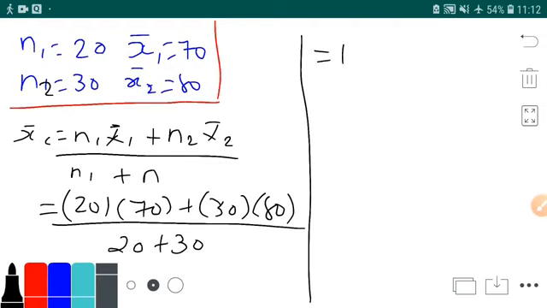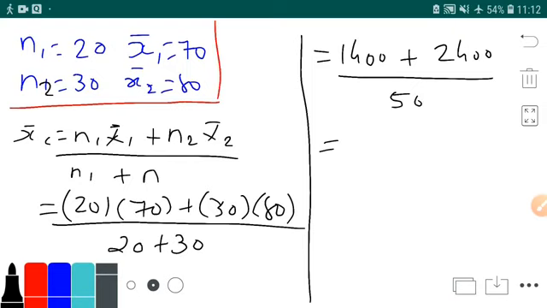So 20 into 70 is 1400, plus 30 into 80 is 2400, upon 20 plus 30, which is 50. So 2400 plus 1400 is 3800 upon 50. 3800 upon 50 is 76.